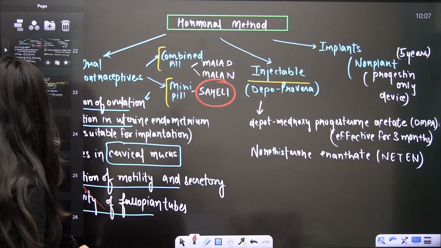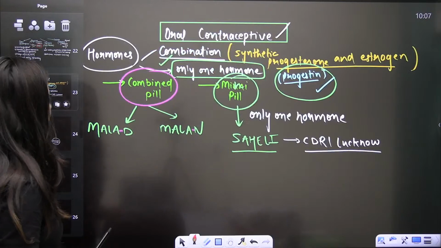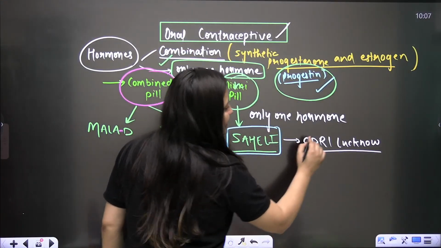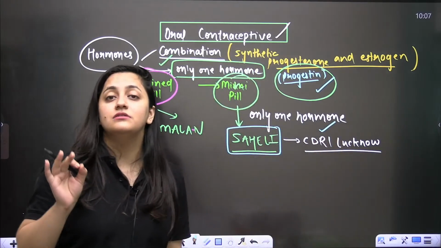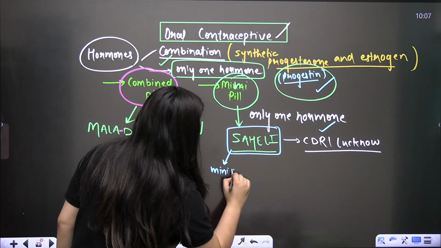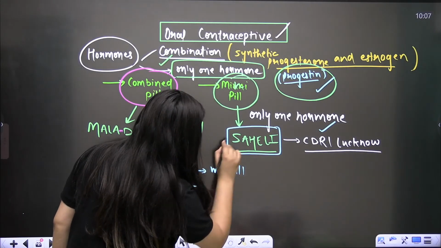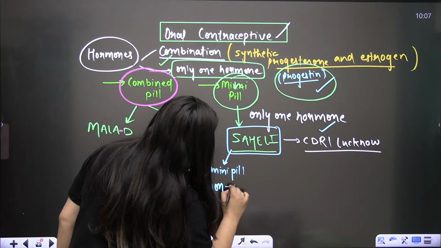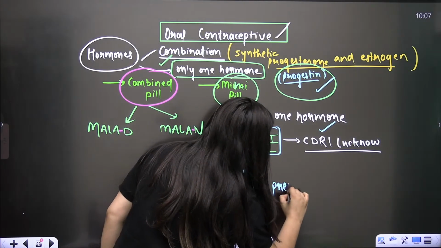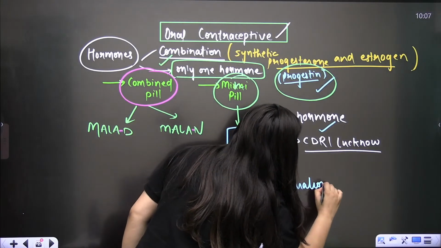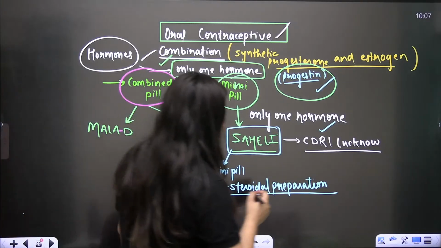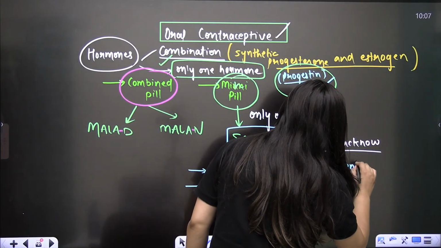So you know that you used to get questions in the paper on the basis of it, right? So when it is Saheli, as I said, it is formed by CDRI Lucknow, Central Drug Research Institute, Lucknow. It's a mini pill, bache. It is having only 1 hormone. What is the beautiful thing about the Saheli? Its preparation is non-steroidal. It is not made up of steroid. You know that sex hormones are steroidal in nature, but in the case of Saheli, it is non-steroidal.